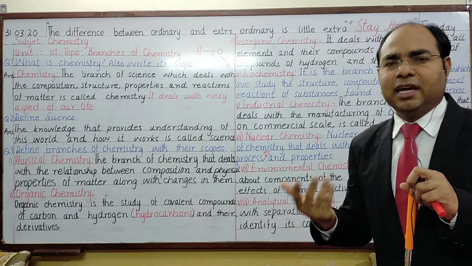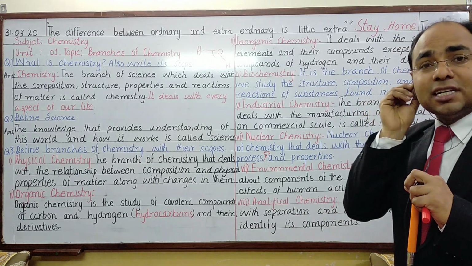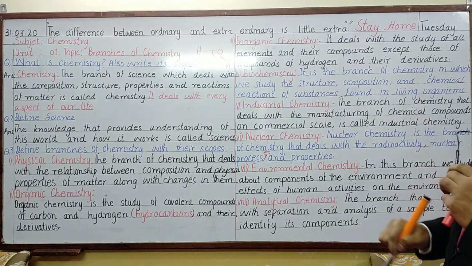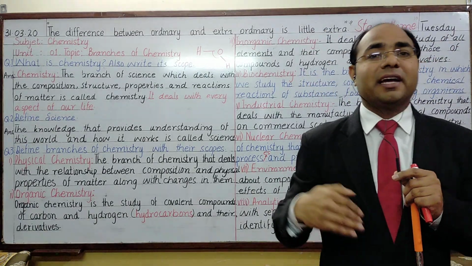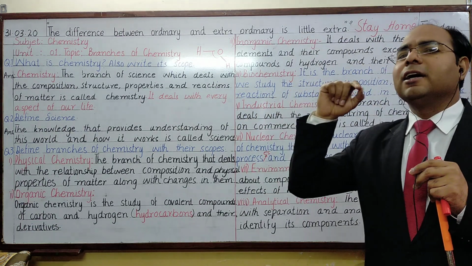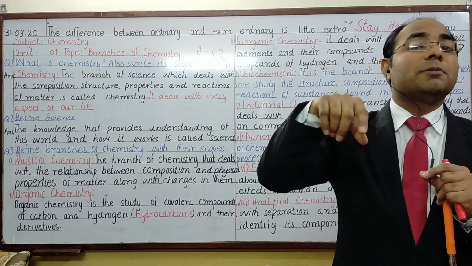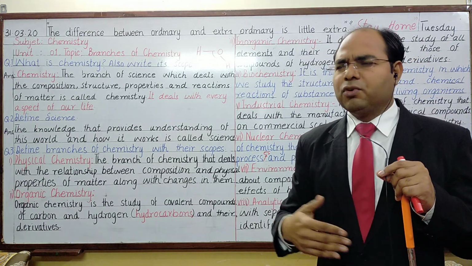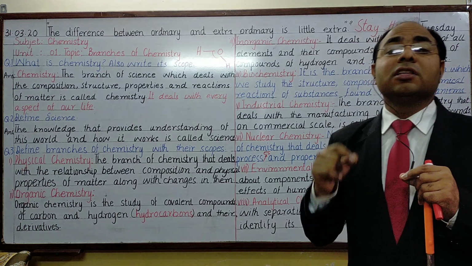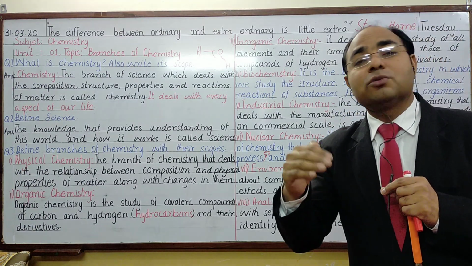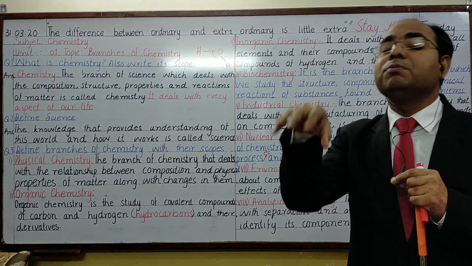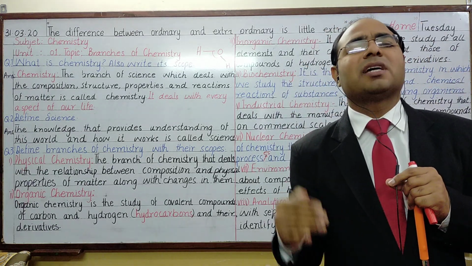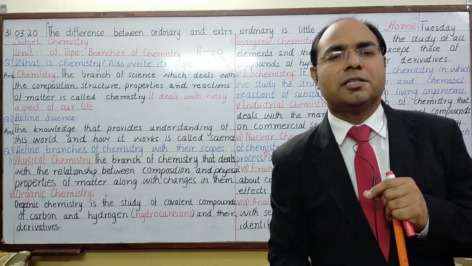Let's say we eat, we digest. So there is a chemical process that's going on all the time. And where is it studied? It is studied under a branch of chemistry that deals with all the chemical reactions. Sorry, let me repeat: all types of chemical reactions taking place inside living organisms, for example, the process of digestion. In plants, if we talk about photosynthesis, that is the scope. So when we talk about the scope of biochemistry, all types of chemical processes taking place all the time in living organisms are studied under the branch of chemistry known as biochemistry.